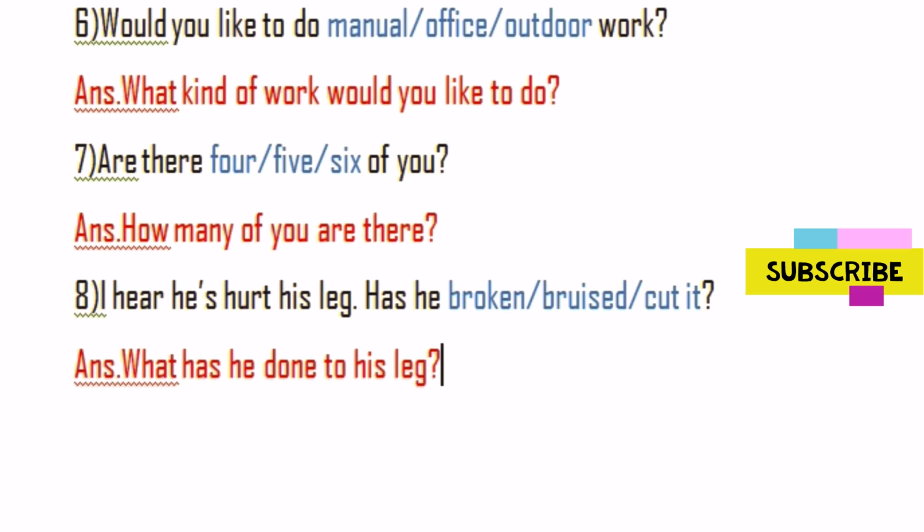The question said that I hear he has hurt his leg. Has he broken, bruised, cut it? What has he done to his leg? Because we're talking about information question and you need to write questions there, not the answers, my dear. Yes, obviously we are writing answers, but in questions form. That is why, what has he done to his leg?